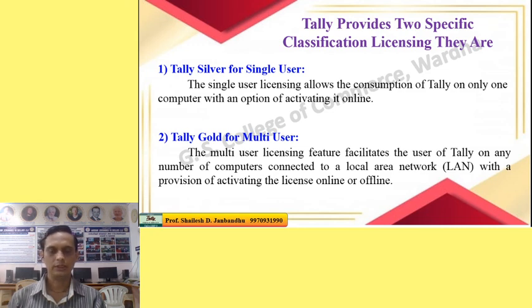Tally Gold is a multi-user system, meaning this license can be used on more than one computer system. We can install it on a local area network or our mainframe system and it can be accessible to other computers also. It can be activated online as well as offline.